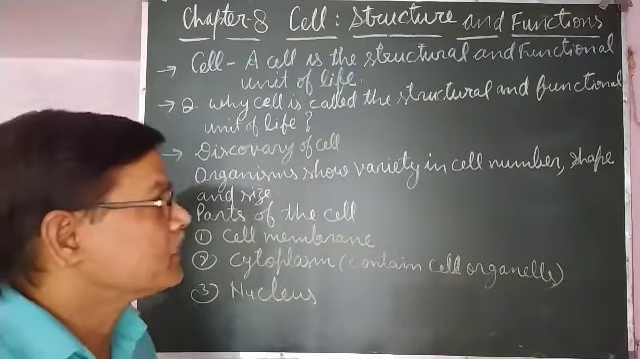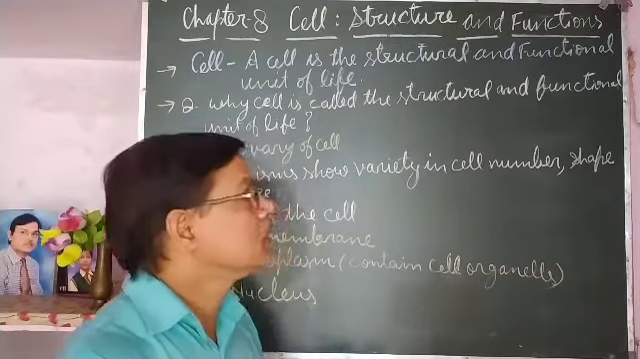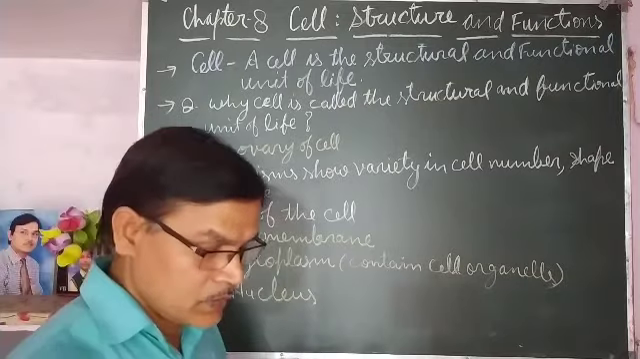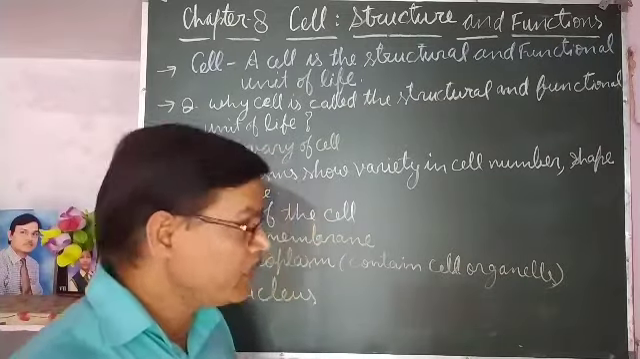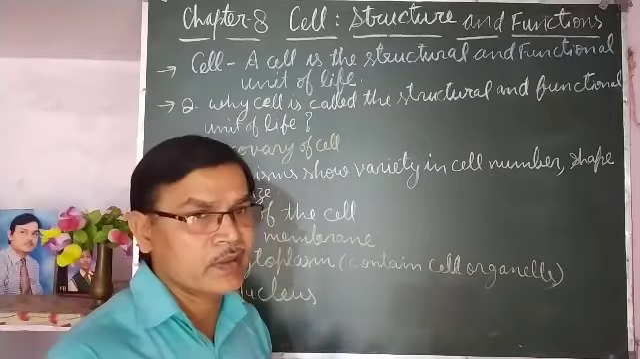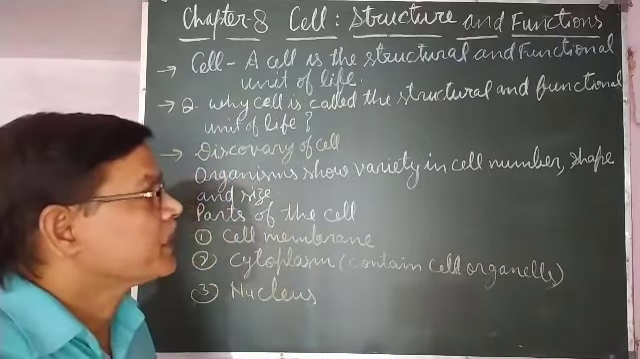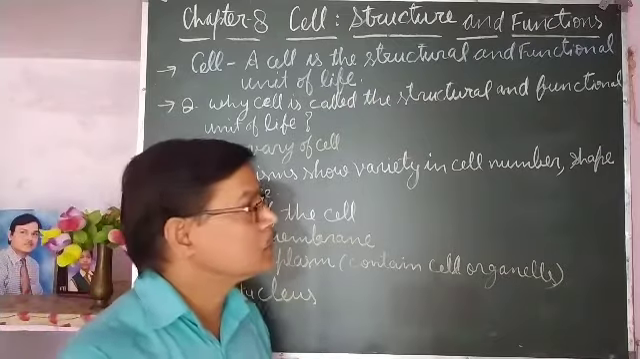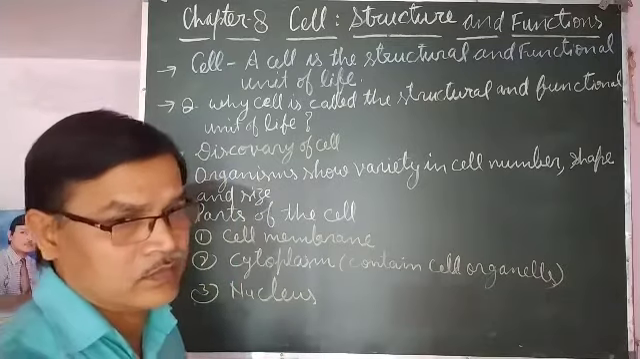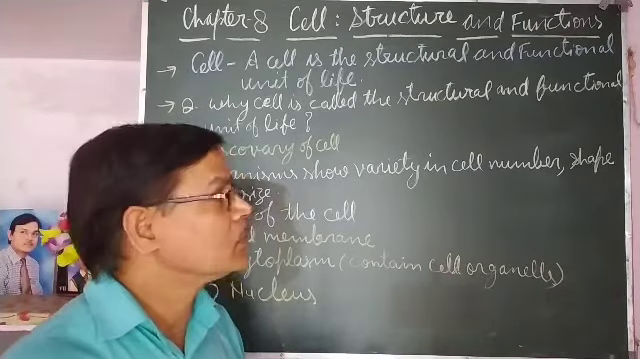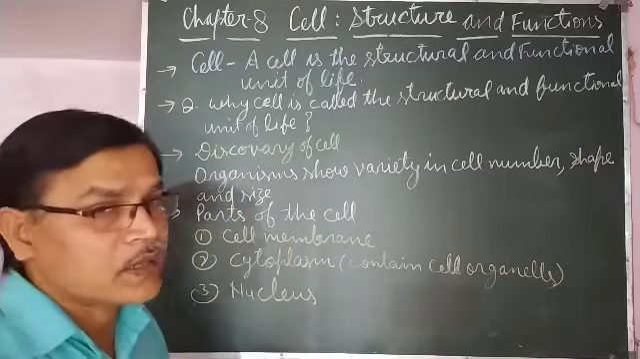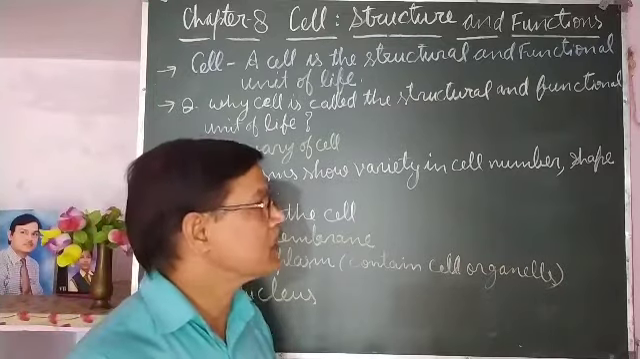And if you talk about the shape of the cells, the shape of the cell varies according to its function. The cell may be oval, spherical, hexagonal, rounded, spindle shaped, or branched. So the shape of the cell varies according to its function. Some of the cells are irregular in shape, such as amoeba.